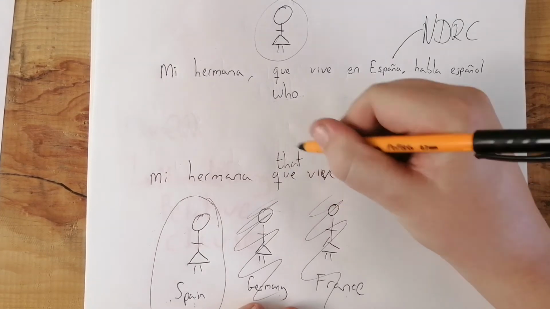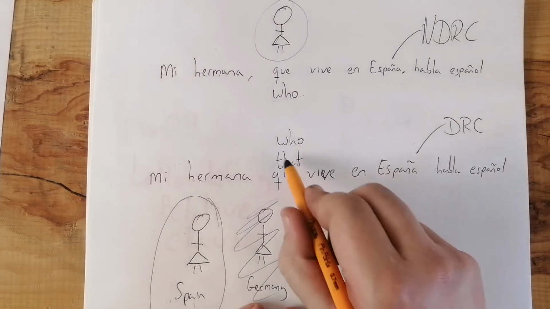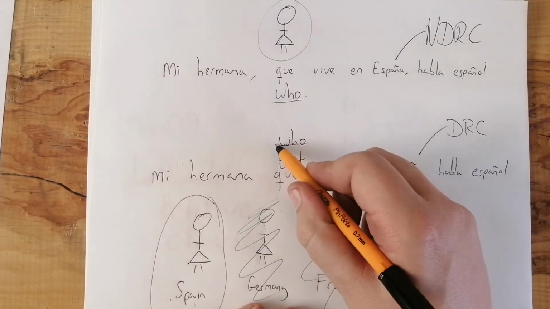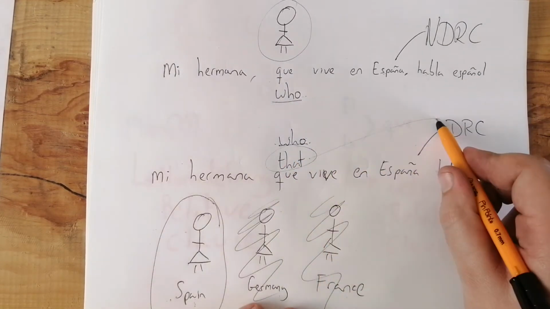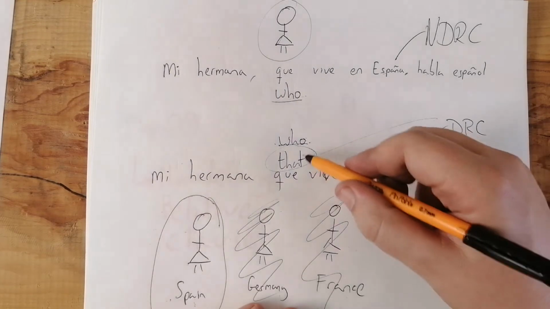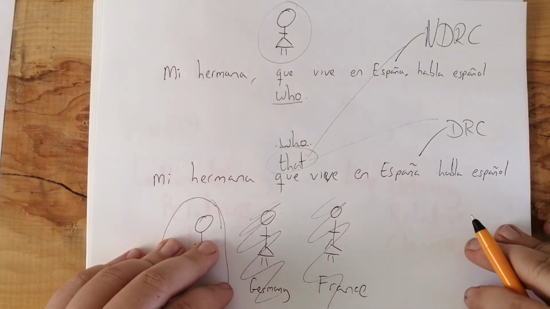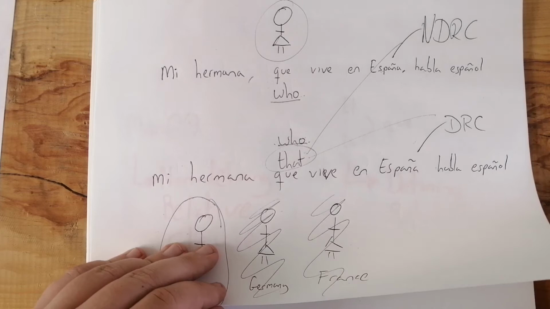I could say that, or I could say who. So again, guys, who is definitely the safe option because it's available for both. That is only available for defining relative clauses, not for non-defining relative clauses. So I would say don't take the risk and just use who for people and which for things and forget about that, because in any case, it doesn't sound quite so nice.